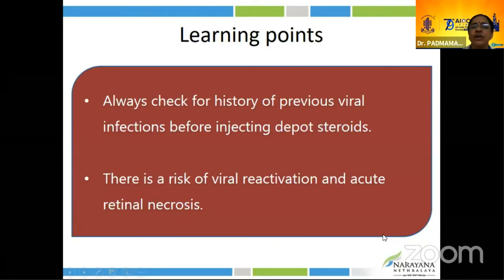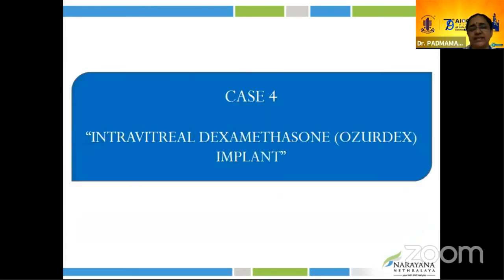Learning point: always we need to check the previous history of viral infections before injecting depot steroids. And the control of blood sugar is also important. These patients can develop viral reactivation in the form of acute retinal necrosis as we saw in this case. Case 4 is about Ozurdex implant, that is intravitreal dexamethasone implant.